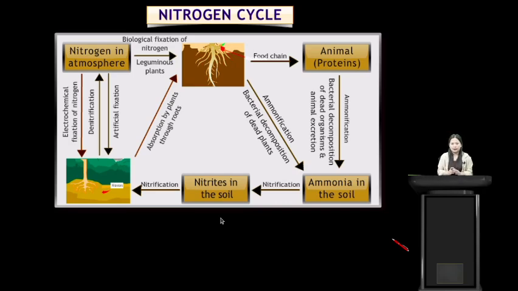Shelf life is the duration or the period for which each food lasts. They have different periods. Some food can be stored for a longer period of time, and some food can be stored only for a shorter period of time. And because of this, we have also discussed preservation. There are different preservation methods. We have discussed physical methods and chemical methods. Physical methods include dehydration, pasteurization and cold storage. Chemical methods include the use of different chemicals for preservation of different food items. And lastly, we have discussed the nitrogen cycle.